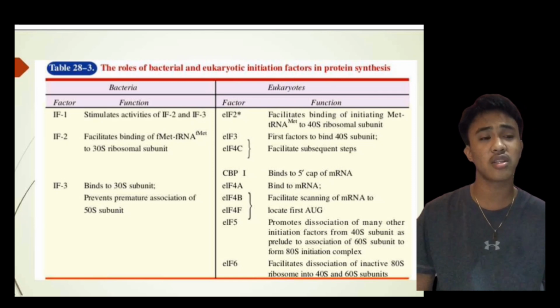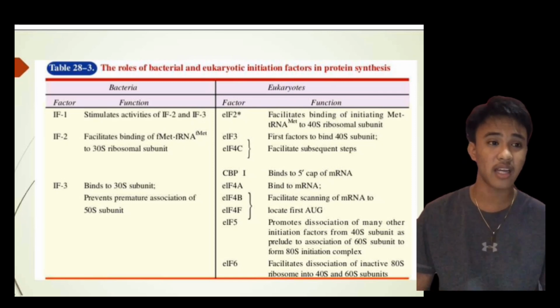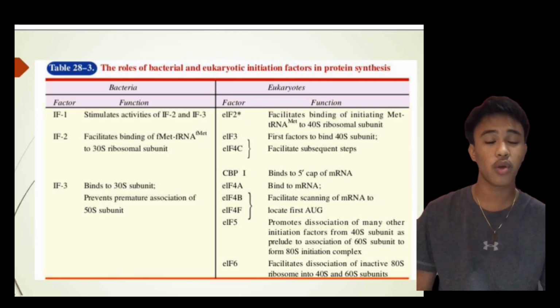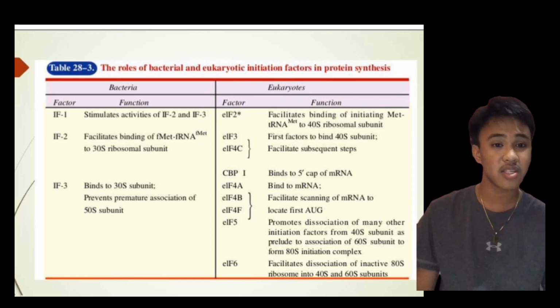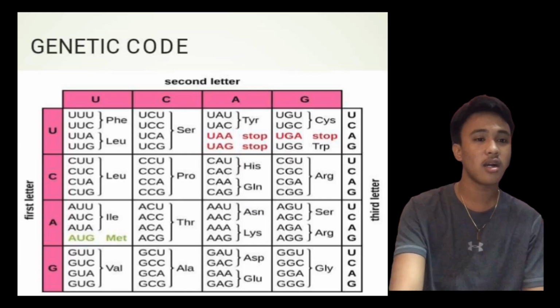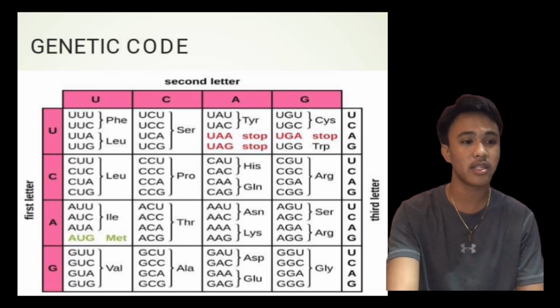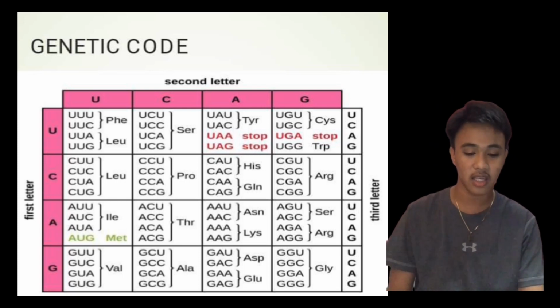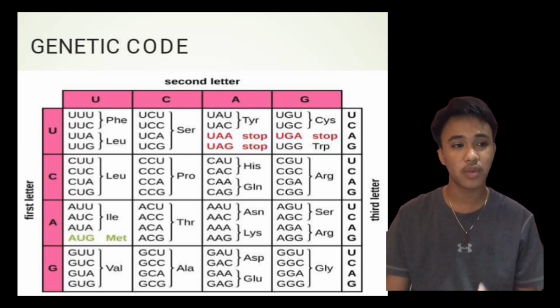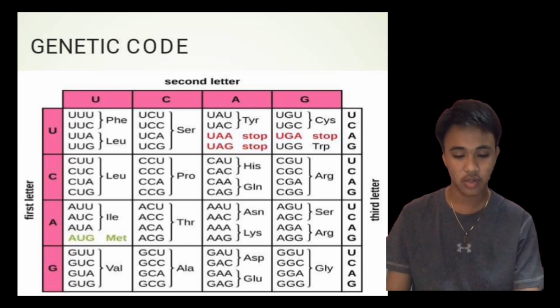Later on, the next reporter will tackle the process of translation, the initiation, and will mention these subunits and the ribosomal subunit. So the last part that I will discuss is the genetic code. How can we read the genetic code?